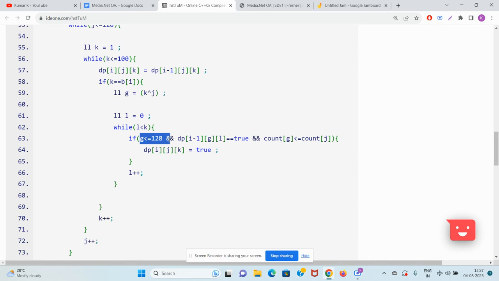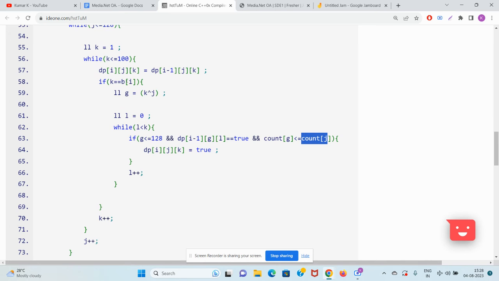So if g is less than or equal to 128, and if there is a sequence from 1 to I minus 1 such that its XOR is g and the last element is L, and L is only going from 0 to less than k, then this is also true. And one more thing, guys: the bit count of G, meaning the XOR of all the values from 1 to I minus 1, should be less than or equal to the bit count of the current guy J.